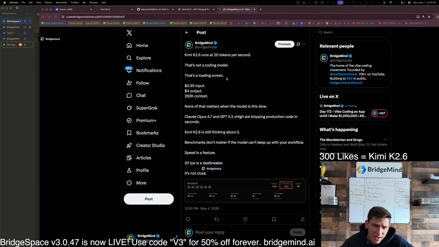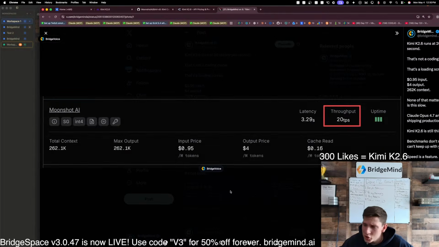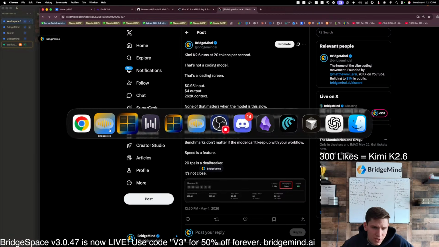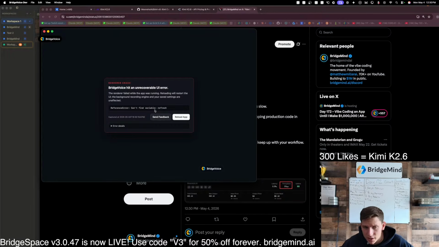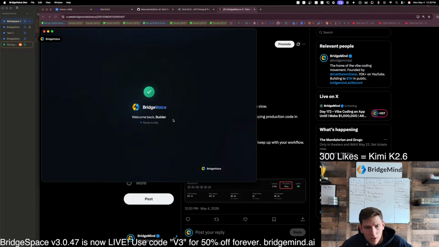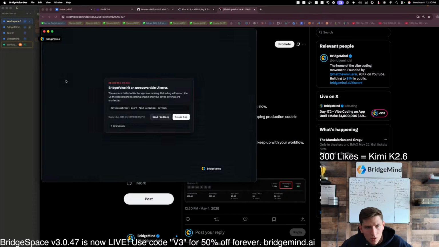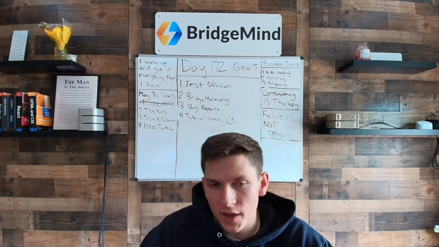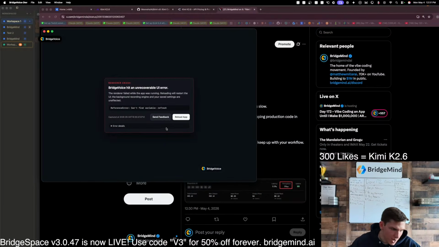Yeah, it's just rough. Kimi K 2.6 runs at 20 tokens per second. You're seeing it here, and the output that it created was pretty subpar, to be honest. And look at this, it created an issue. It created a bug. So not only did it create really bad UI, but it also created a bug. Someone said this guy has issues with every model he tries other than Opus 4.7 and GPT. Well, look at this. Is this me making an issue out of it, or is this just actual experience?